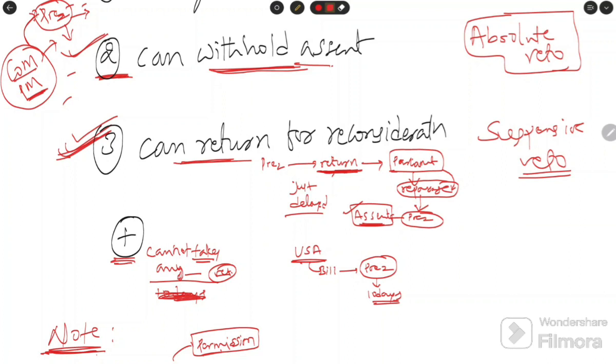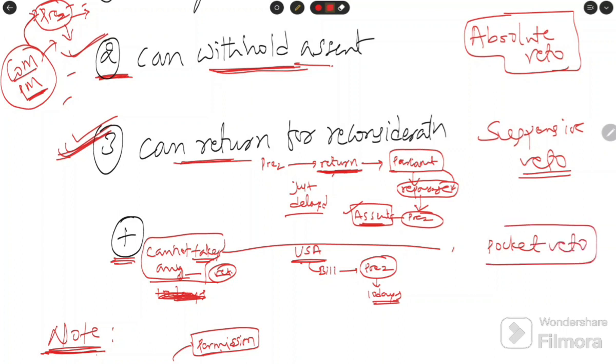Veto means to stop, forbid, or not approve. What is the meaning of veto? Not approving, I forbid. It means stopping the bill. Here also he is stopping without taking any action. So this veto is called pocket veto.